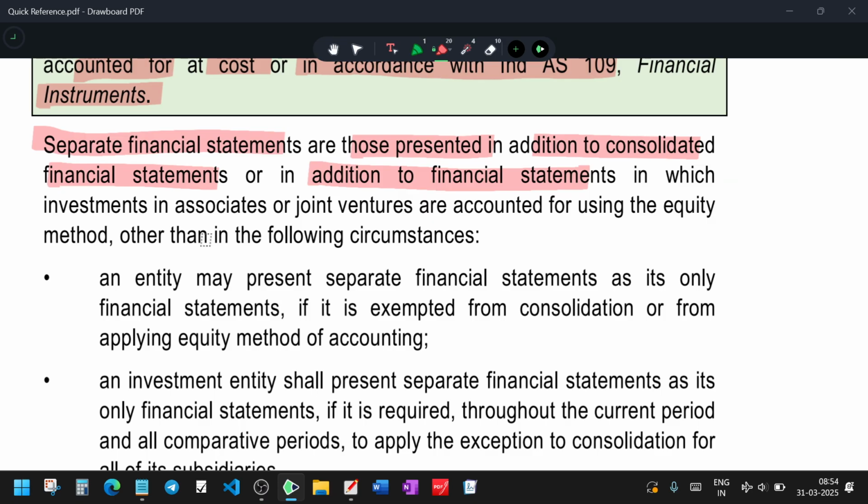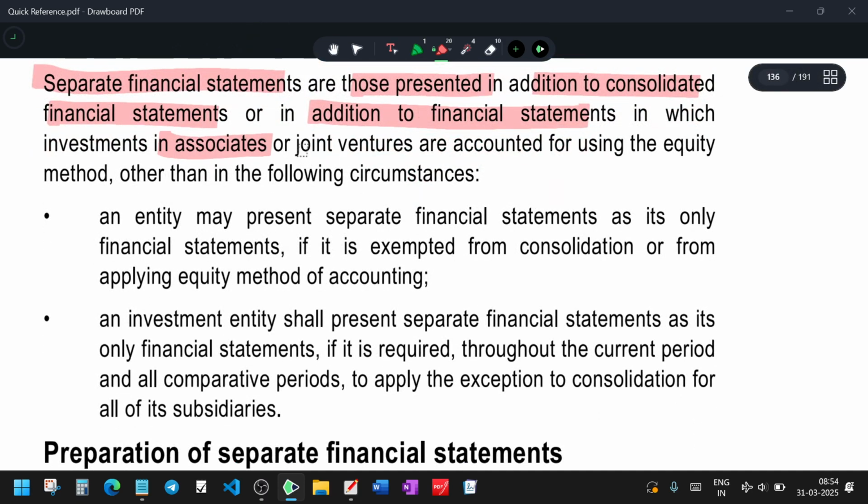It is in addition to it, or in addition to a financial statement in which investments in associates or investments in joint ventures are accounted for using the equity method, other than the following circumstances. If such investments in a joint venture and associate are accounted for using the equity method, then separate financial statements must be prepared.